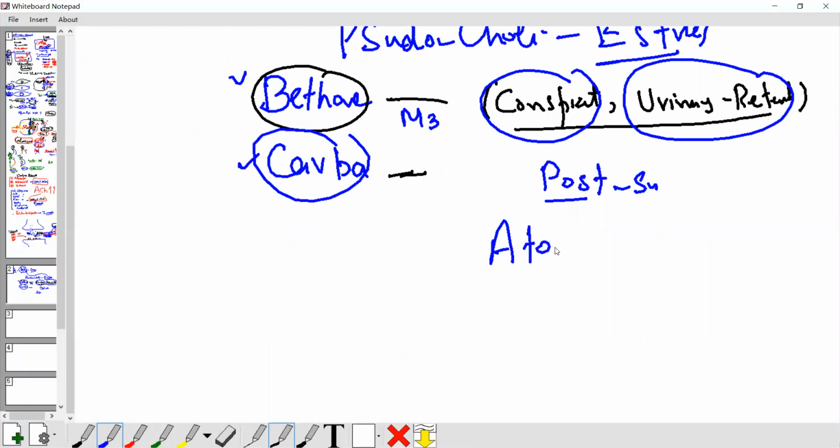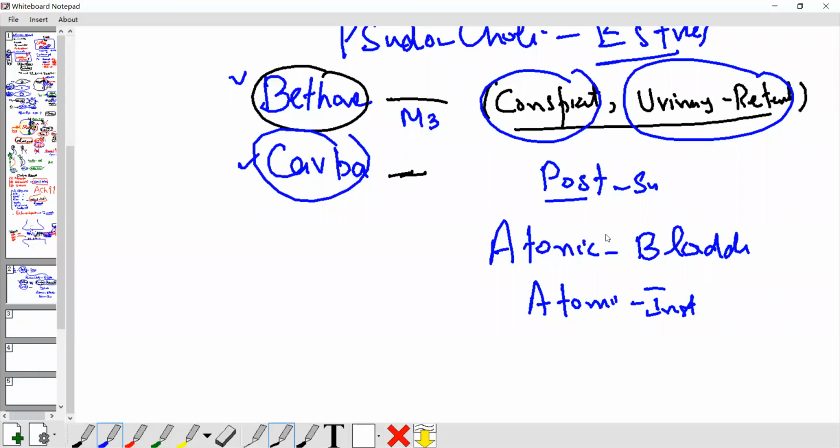The word we use here is atonic bladder. What does atonic bladder mean? It means no contraction. Atonic intestine means no contraction of the intestine, so there is no peristalsis. With an atonic bladder, there is no contraction, no urination, no micturition.